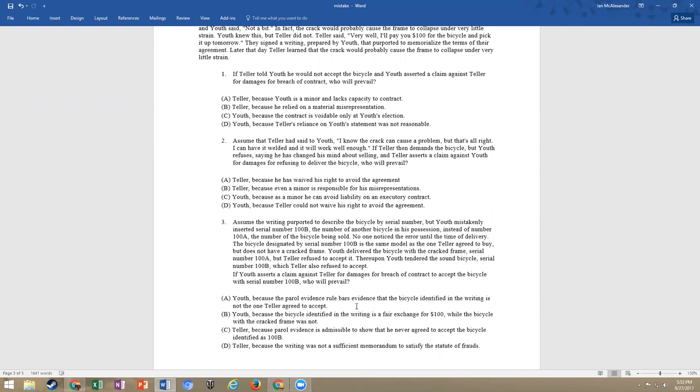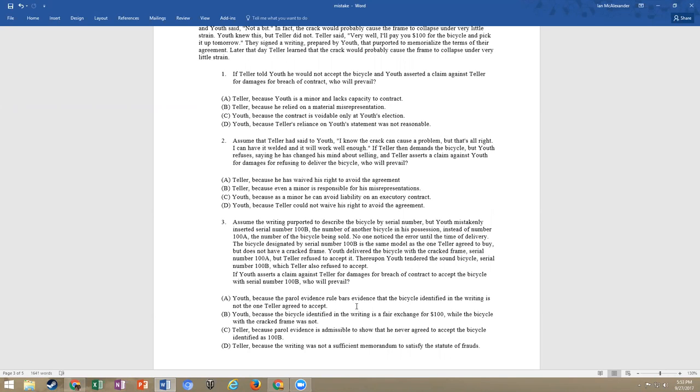What was their intention? Well, we're told that there's this issue over bicycle 100B and bicycle 100A. And I think a lot of people miss this question because they don't identify the difference between A and B.